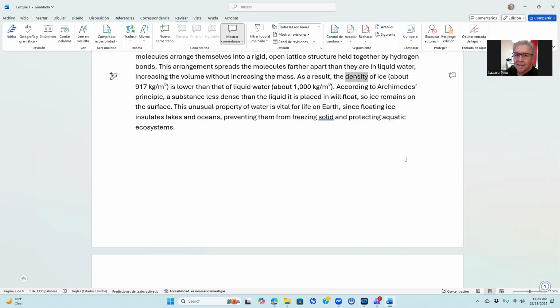As a result, the density of ice, about 917 kilograms per cubic meter, is lower than that of liquid water, about 1,000 kilograms per cubic meter. According to Archimedes' principle, a substance less dense than the liquid it is placed in will float, so ice remains on the surface. This unusual property of water is vital for life on Earth, since floating ice insulates lakes and oceans, preventing them from freezing solid and protecting aquatic ecosystems.